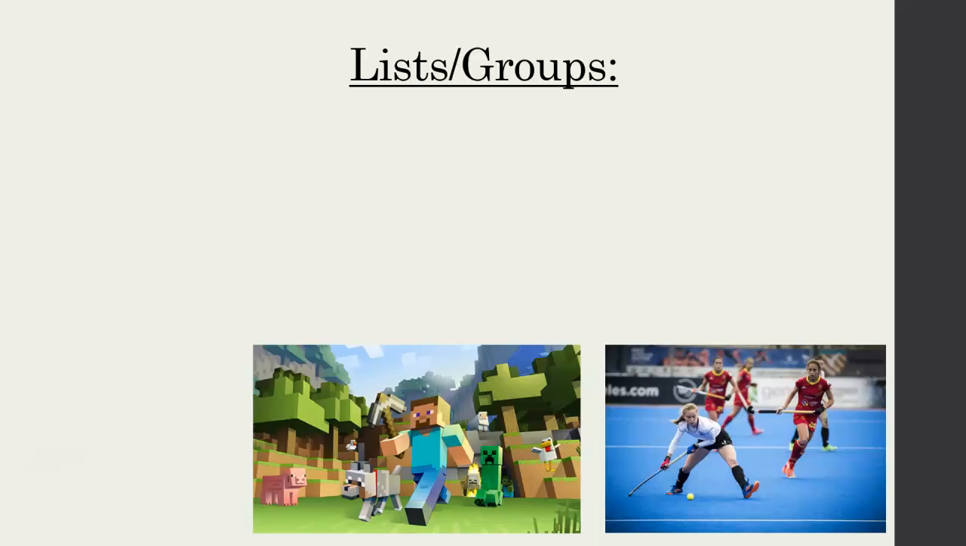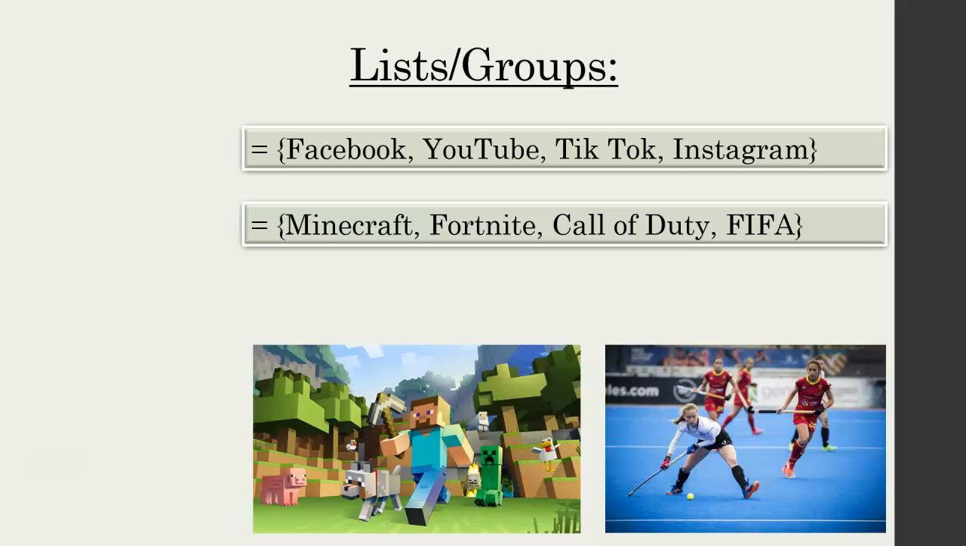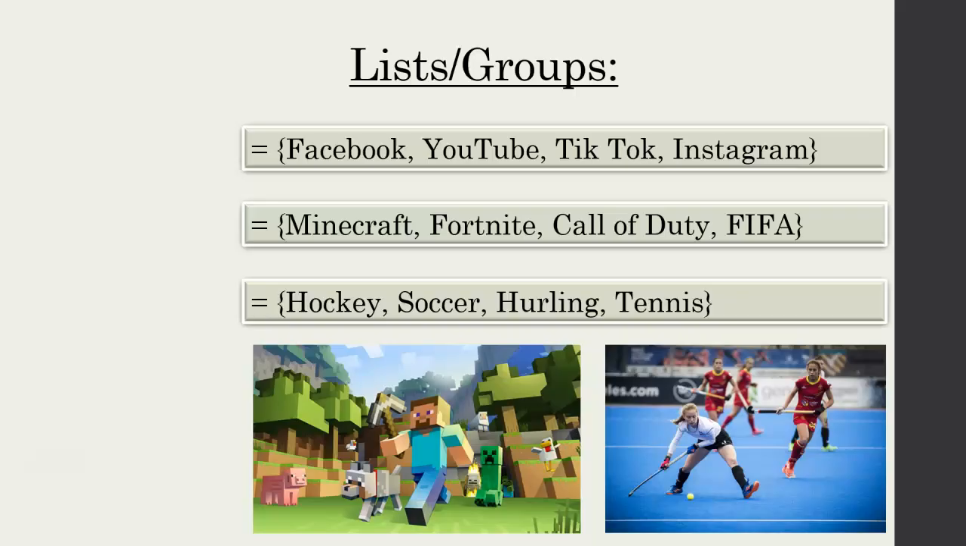So we're all familiar with lists and groups. Here's a list. So you have Facebook, YouTube, TikTok, Instagram. Another list of things could be Minecraft, Fortnite, Call of Duty, FIFA. Another list of things could be hockey, soccer, hurling, tennis. And these are all lists or groups of things.